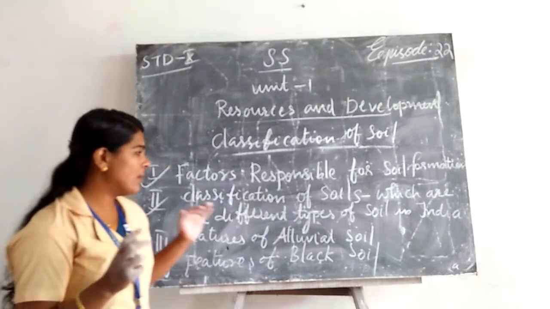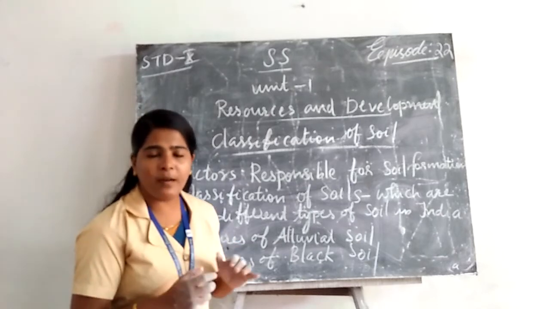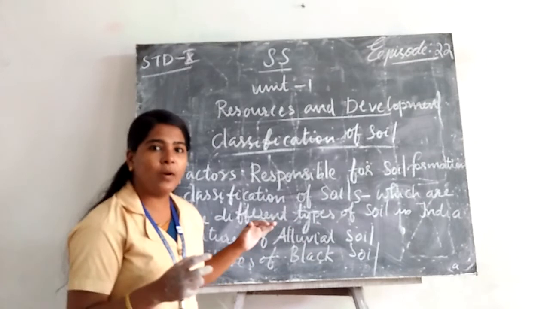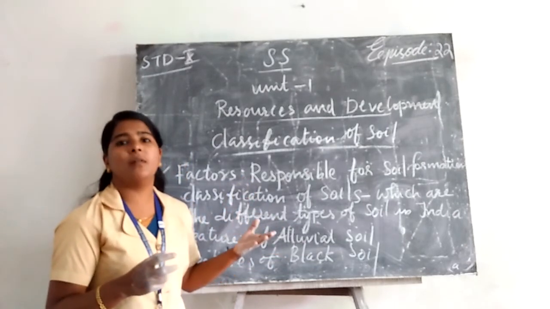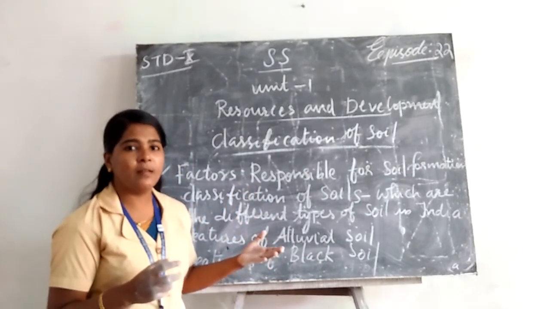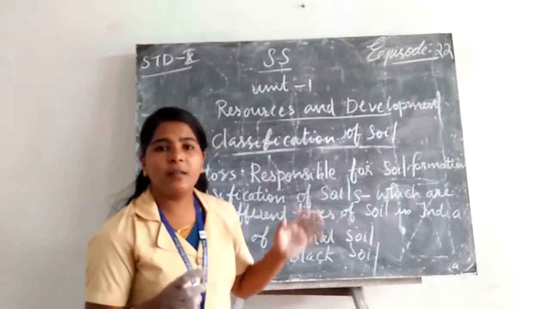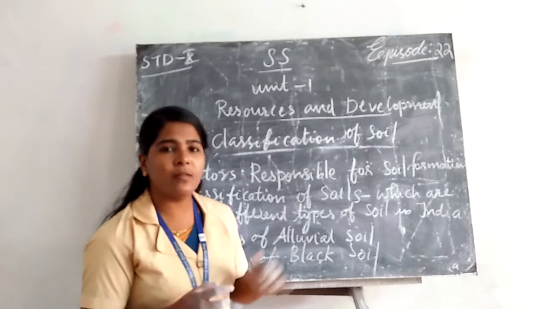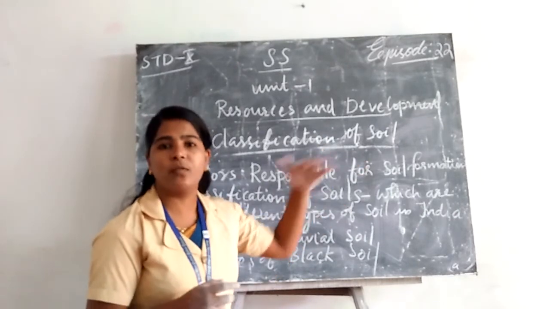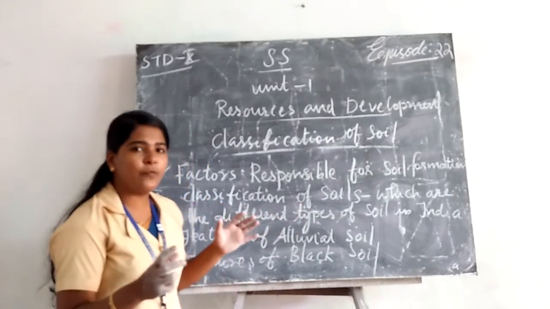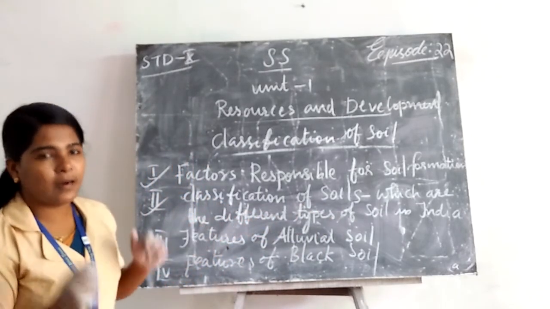Then the last one: we can find Bhangar soil in the uppermost parts of river valleys, while Khadar soil is found in the lowermost parts of river valleys. These are the main differences between Bhangar and Khadar.